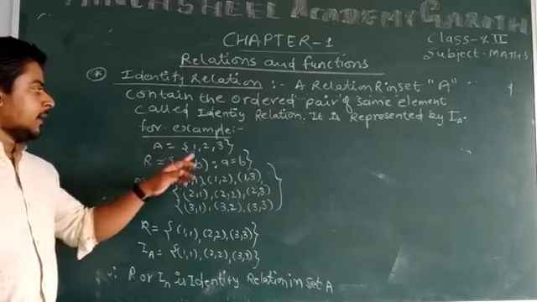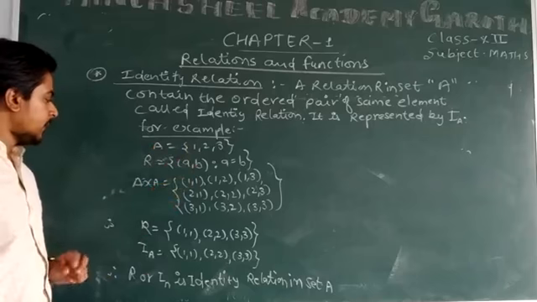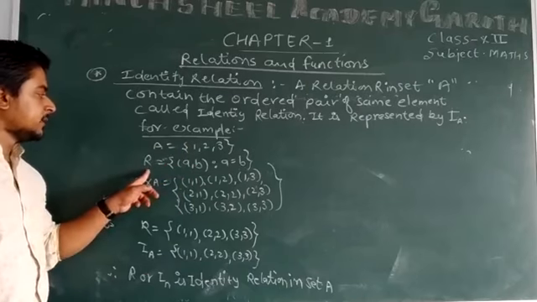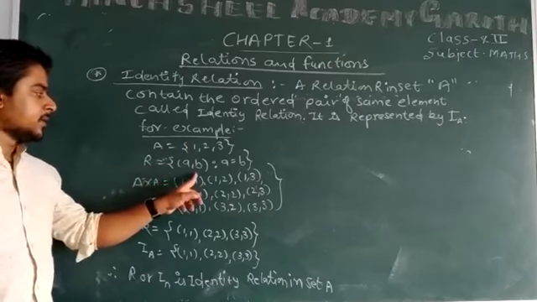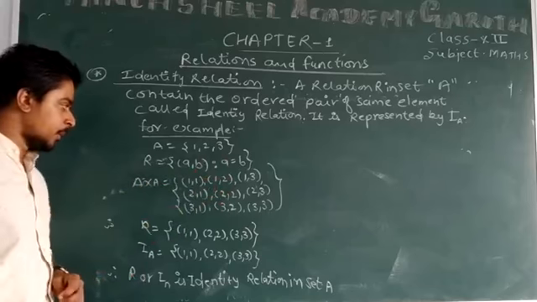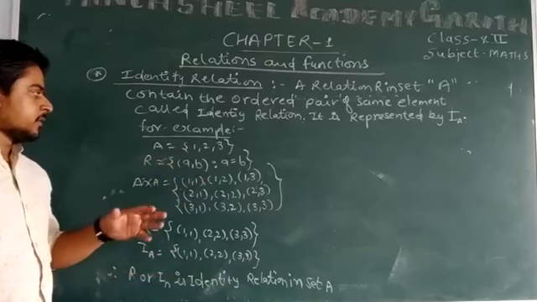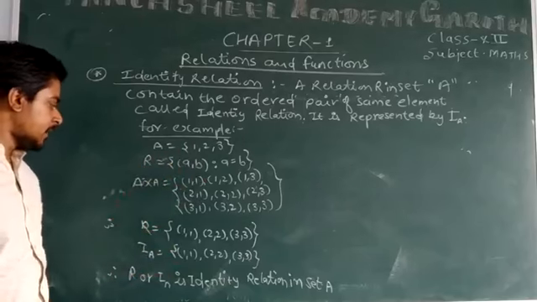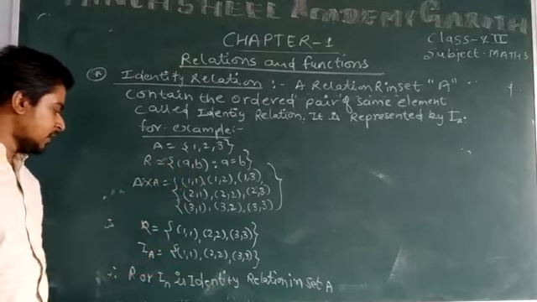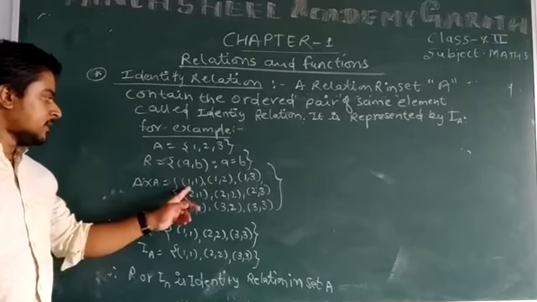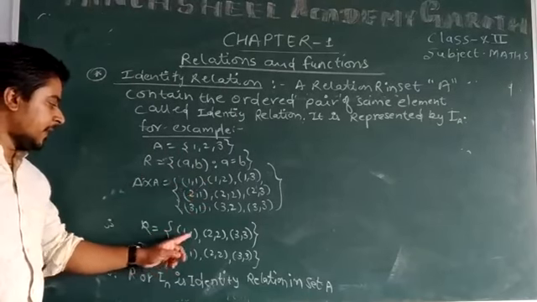Let the set A contain the three elements 1, 2, 3, and R is defined in the set A such that it contains the ordered pairs (a, b) such that a equals b. A equals B means both the elements a and b are the same. So according to the relation, R will contain only the same elements in the positions of a and b.